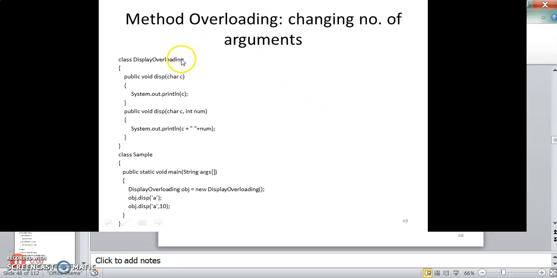Here is another example of changing the number of arguments. Class DisplayOverloading has two functions, where one has a character argument, and another one has character and integer arguments. In class Sample, we are creating the object of the outer class, DisplayOverloading, and using the object we are accessing both functions. Function matching is done based on the number of arguments and the data type of arguments, as well as in C++.